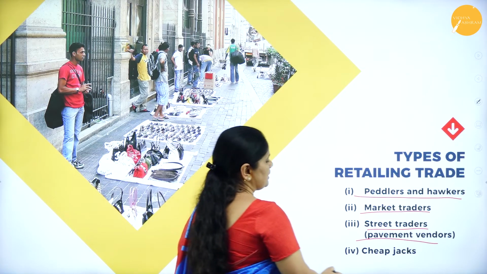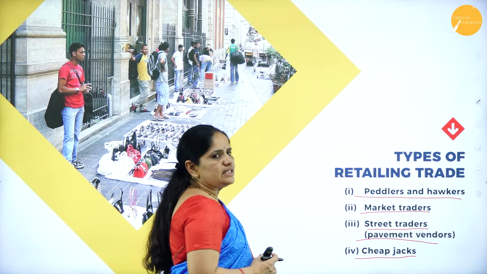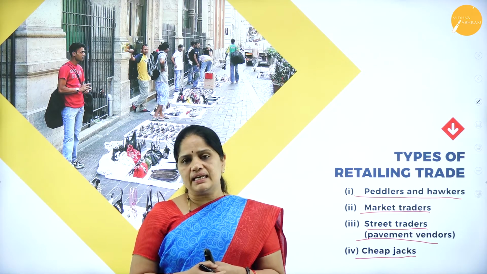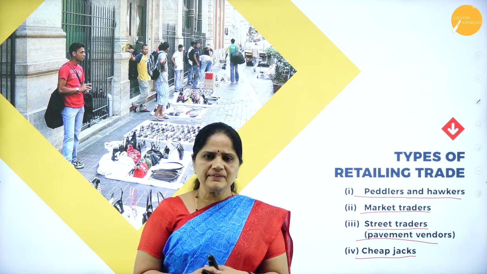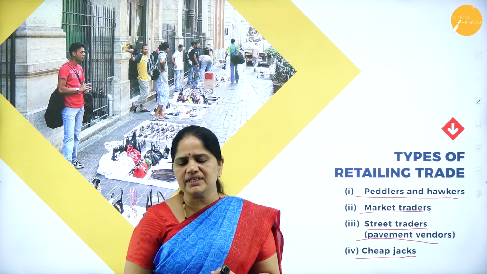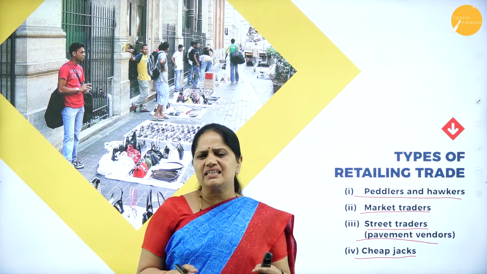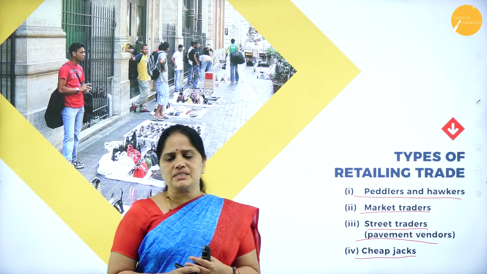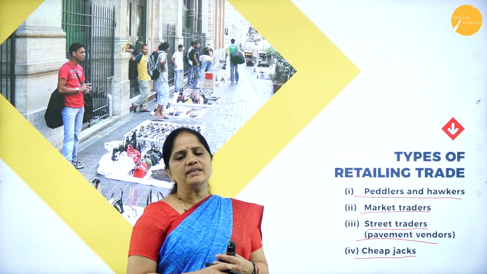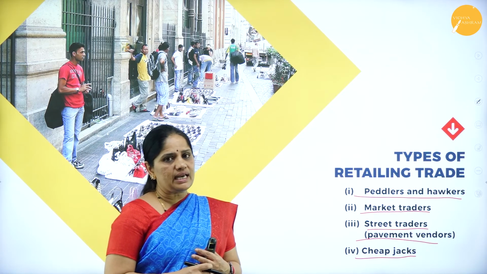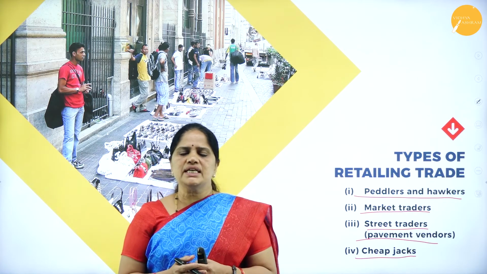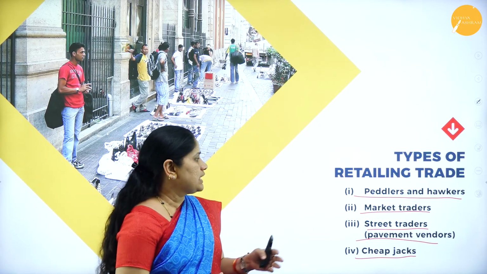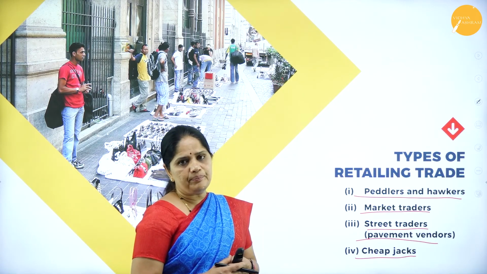Then the last one is the cheap jacks. Now who are these cheap jacks? These cheap jacks have independent business in a busy locality, and they will usually deal with watch repairs and various other small kinds of services which they render to the consumers. These cheap jacks will be in a busy business locality. They keep on changing the place of business, but they do not change the place of business as frequently as the street traders or the peddlers.